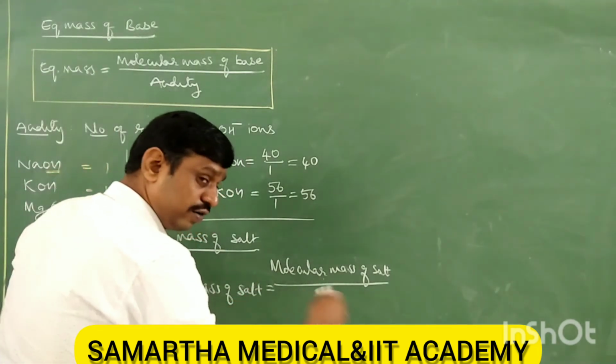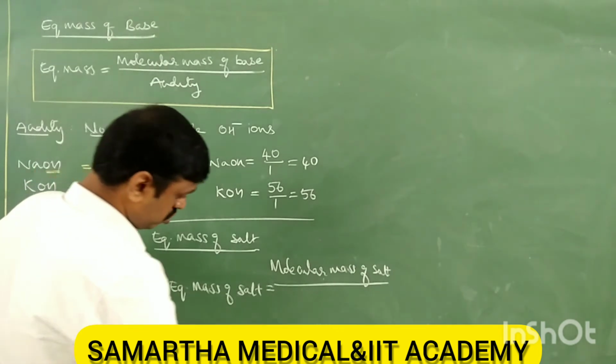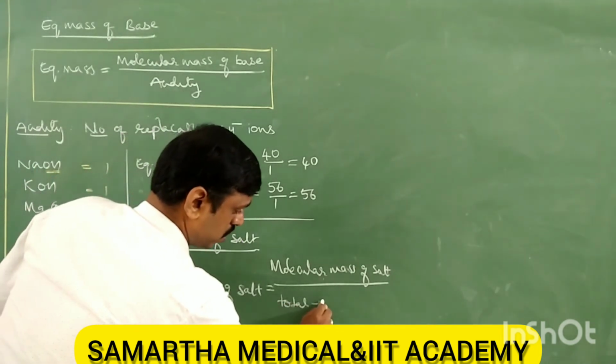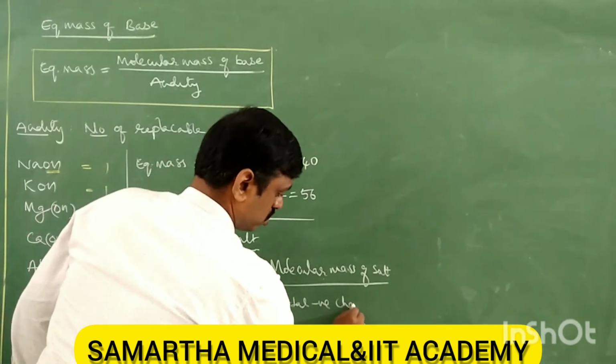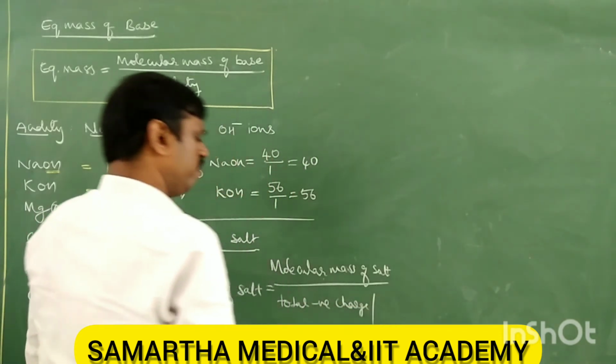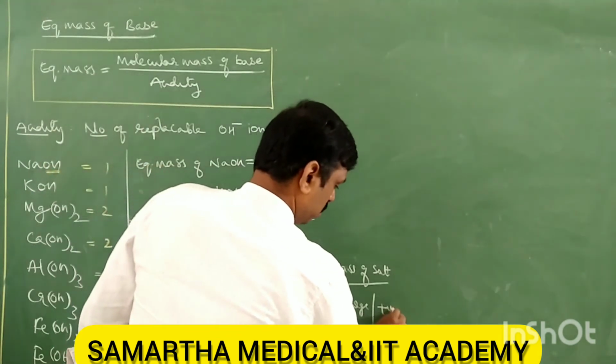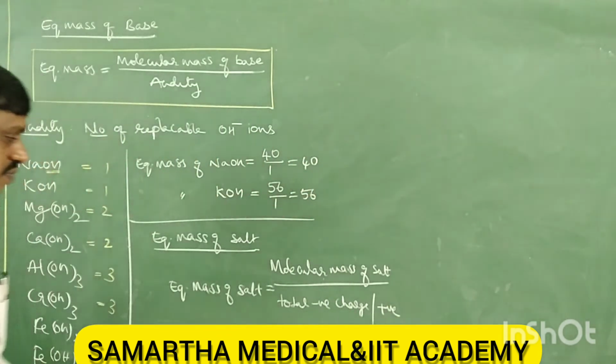It may be the total negative charge or the total positive charge. Valency is nothing but the negative or positive charge. Total negative charge or total positive charge.